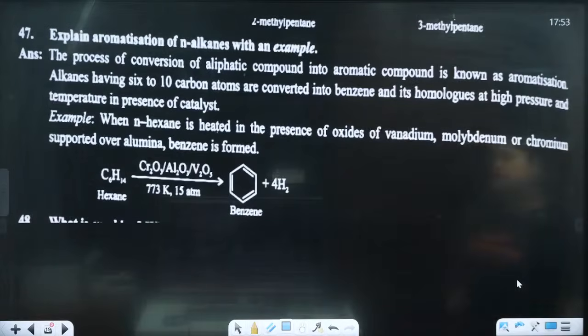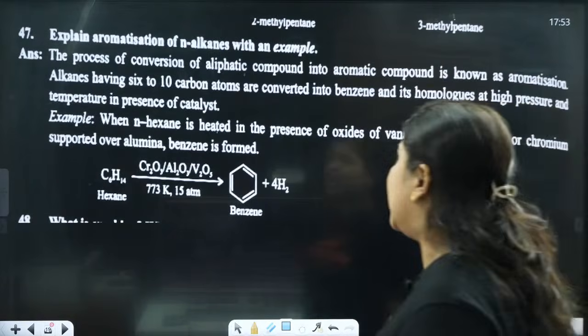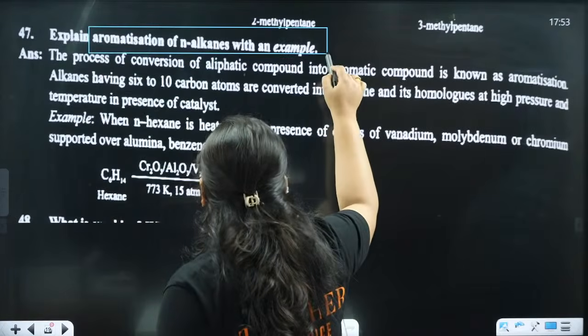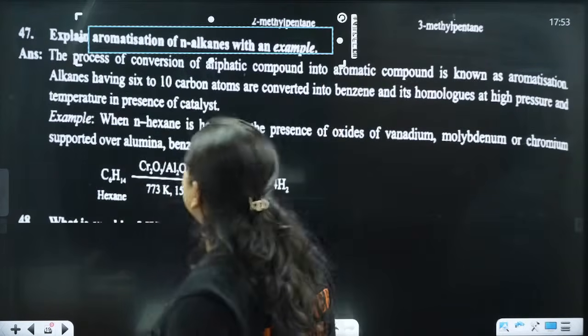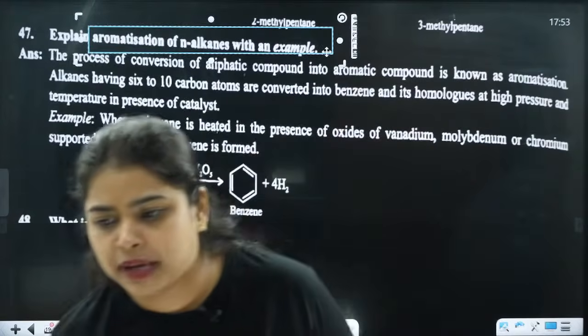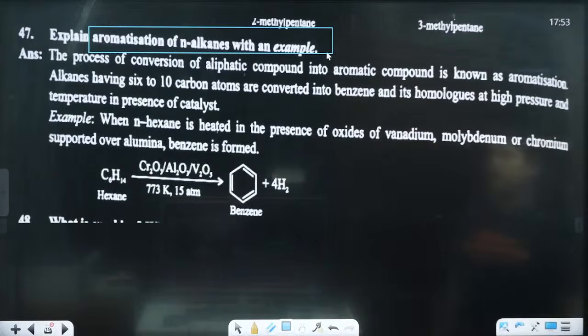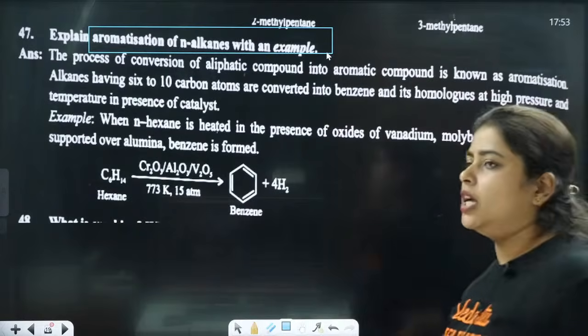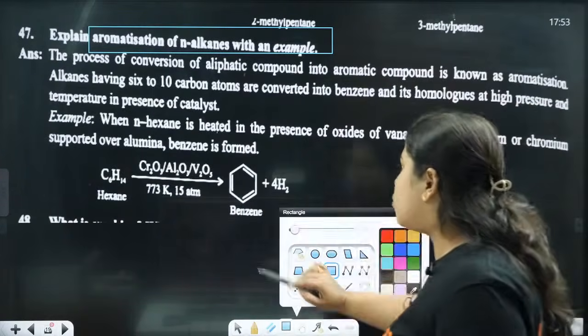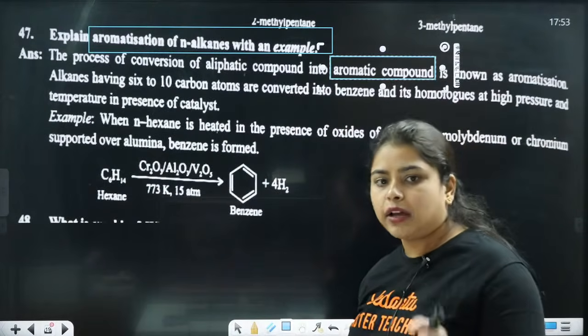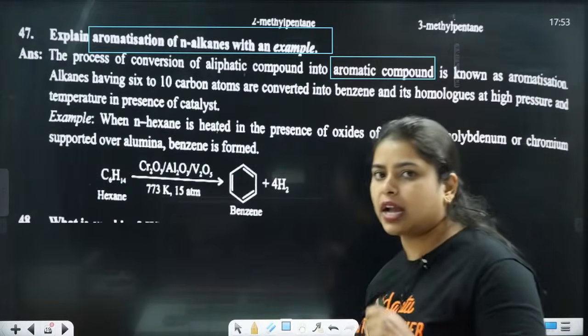Yes. Next, explain the aromatization of n-alkanes with an example. Okay, concentrate. The process of conversion of aliphatic compound. We are converting the aliphatic compound into aromatic compound.